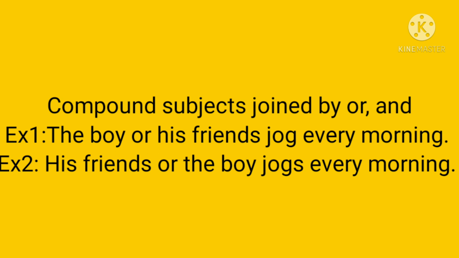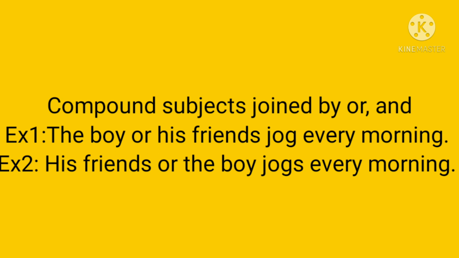So, jog is also in plural form since it's next to the plural subject. Clear? So, the boy or his friends, here the subject friends should agree with the verb jog, which is also in plural. The boy or his friends jog every morning.